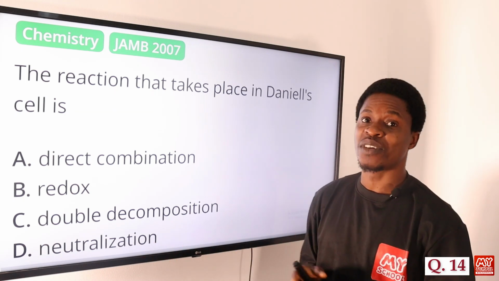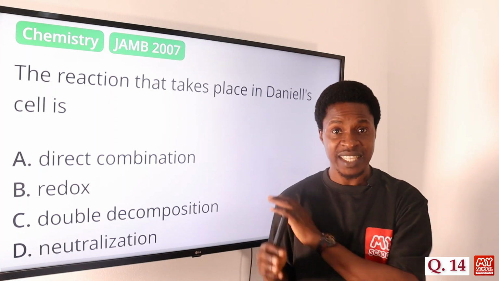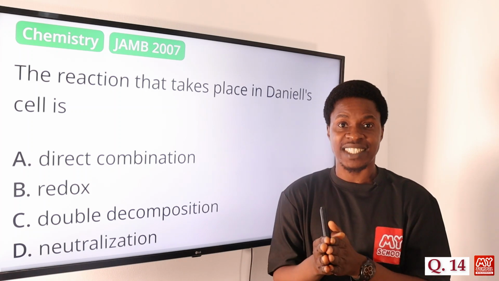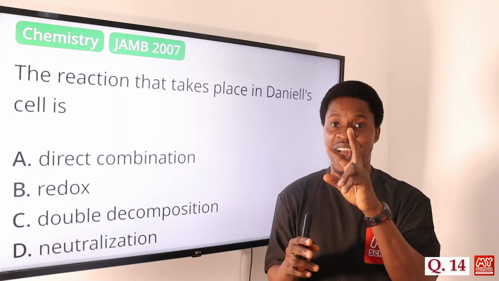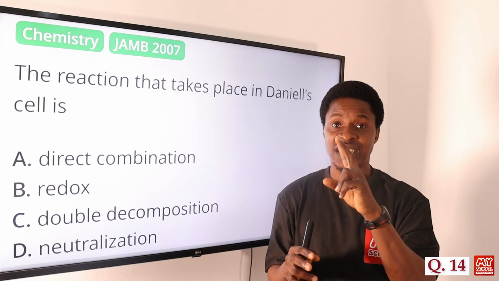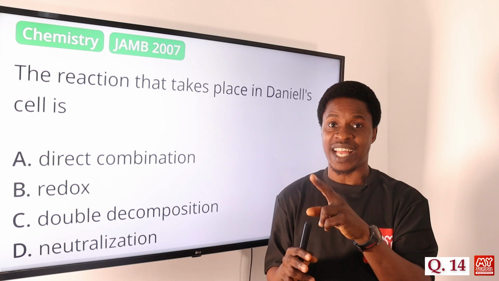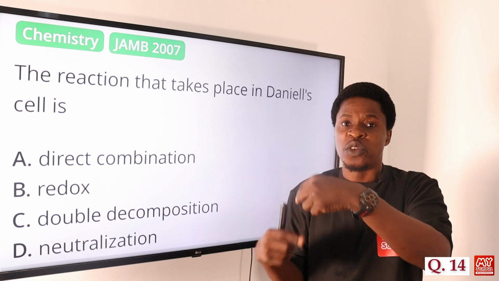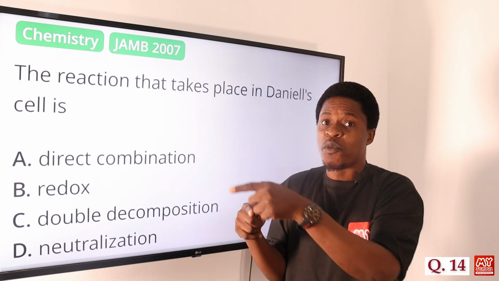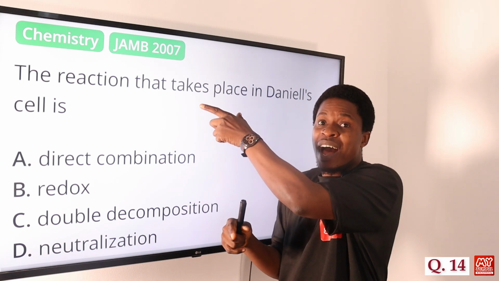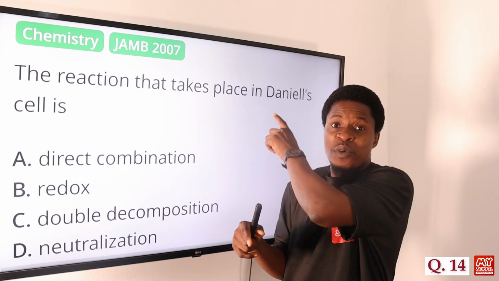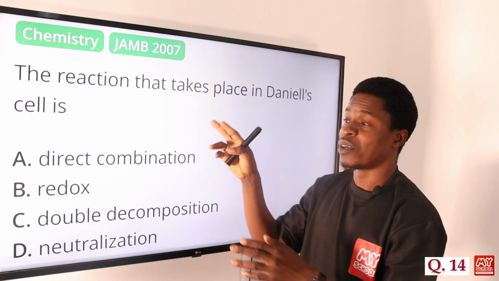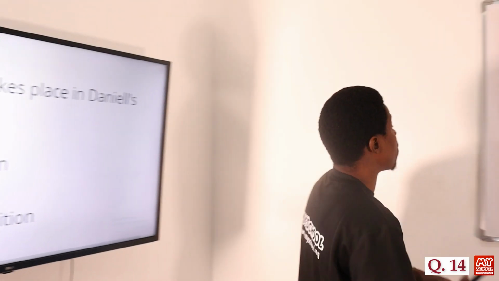Now, in the Daniell cell, usually we have the anode and the cathode. What happens is that zinc is oxidized in the Daniell cell. There are two elements involved: the zinc and the copper. Zinc becomes oxidized, releasing electrons which will move in the circuit to reduce the copper ion to become copper metal. That is what happens generally. Let's look at the board and demonstrate what happens there.